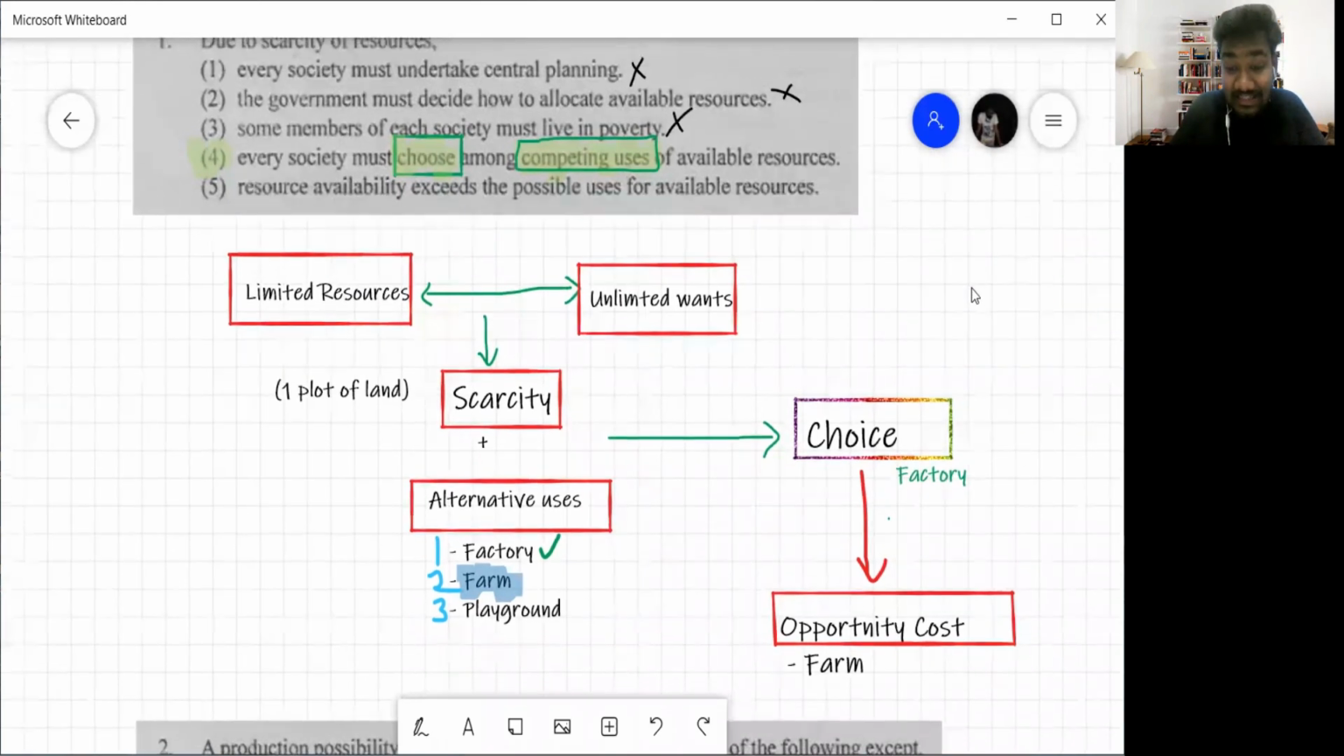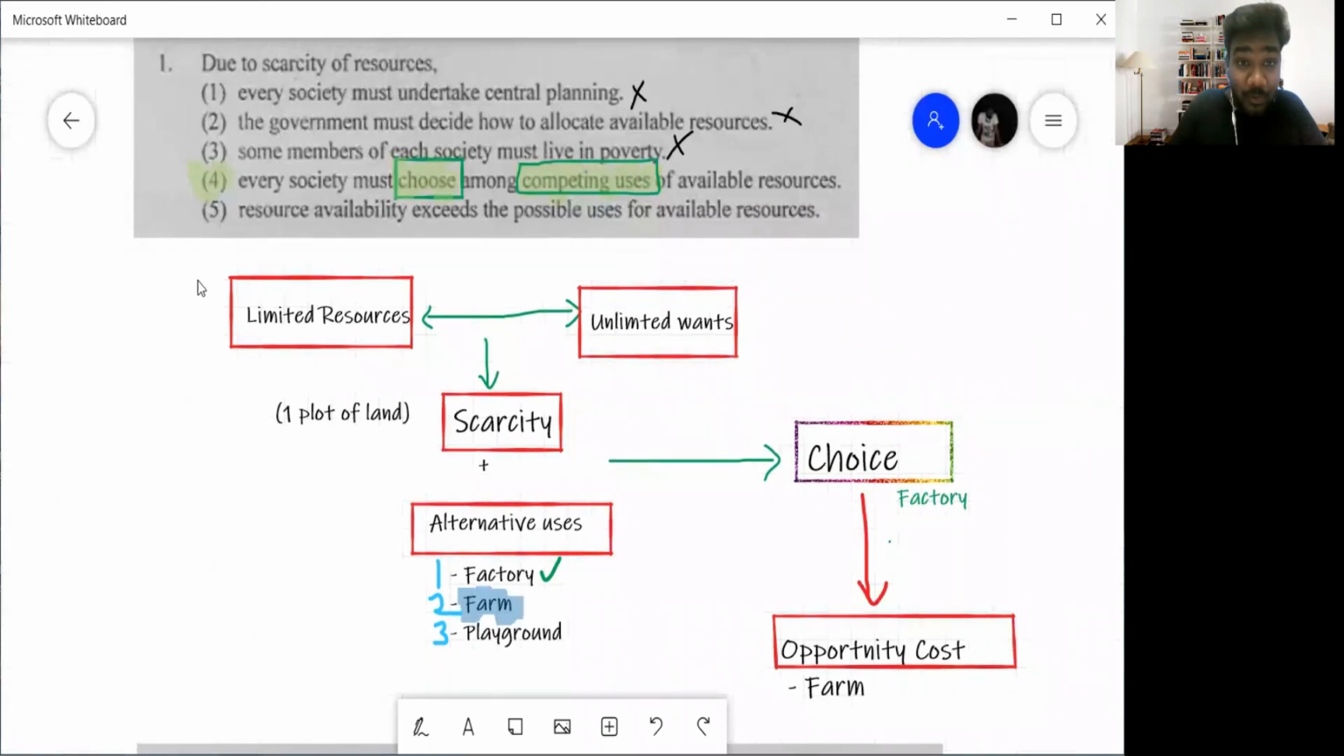So that said, we'll now look at this problem. Due to scarcity of resources, every society must undertake central planning. Is there anything like that? Not really, right? We'll talk about what central planning is in the areas to come. The government must decide how to allocate available resources. Not just the government, right? Everyone has to decide. Some members of the society must live in poverty.